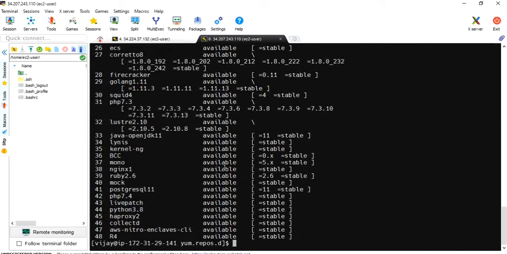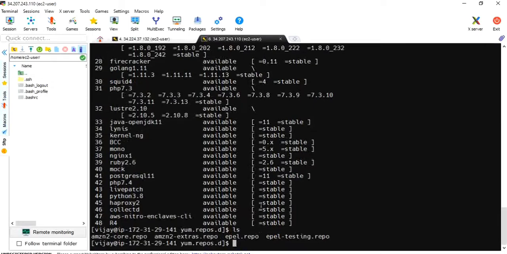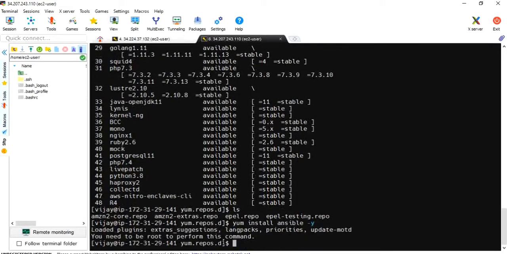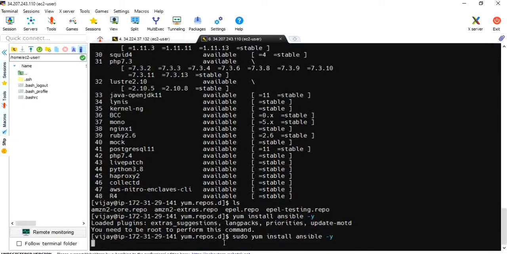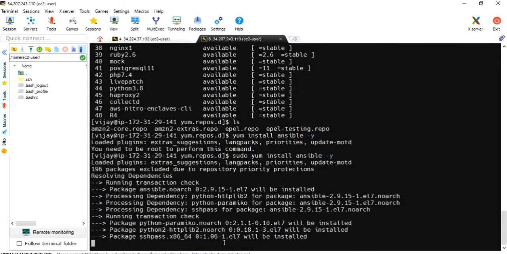Okay, the repository has been configured. You can see the EPEL repository. Now let's do yum install ansible -y. Sorry, I need to use sudo, because for the Vijay user we need to explicitly specify sudo for every command, so that he will get admin privileges.